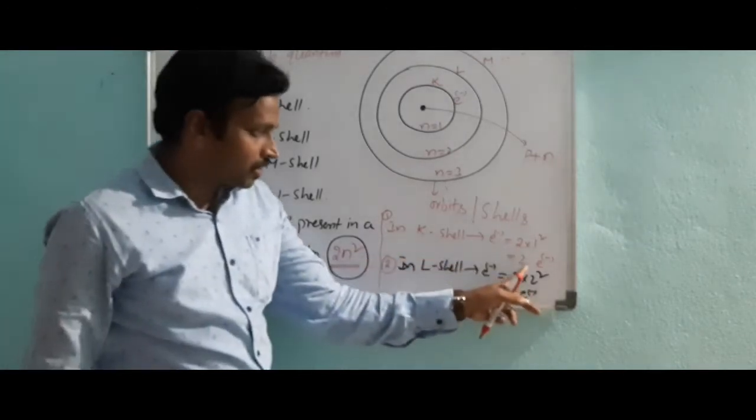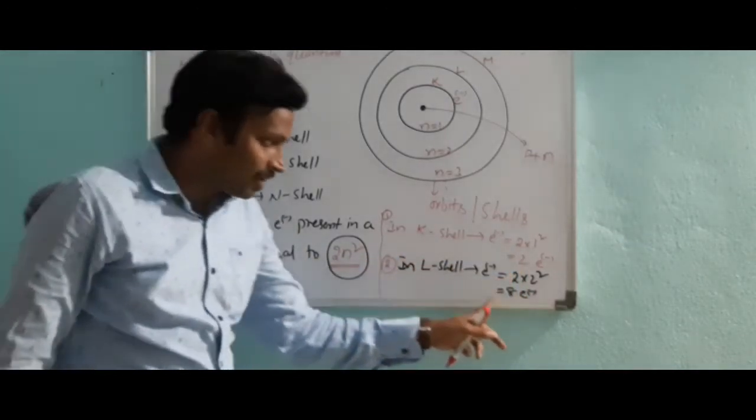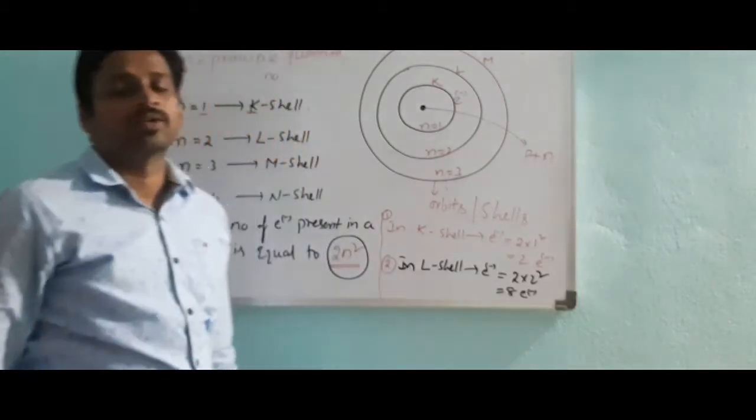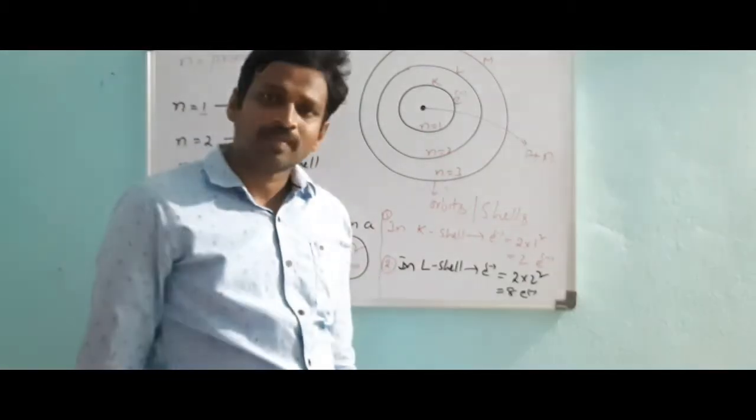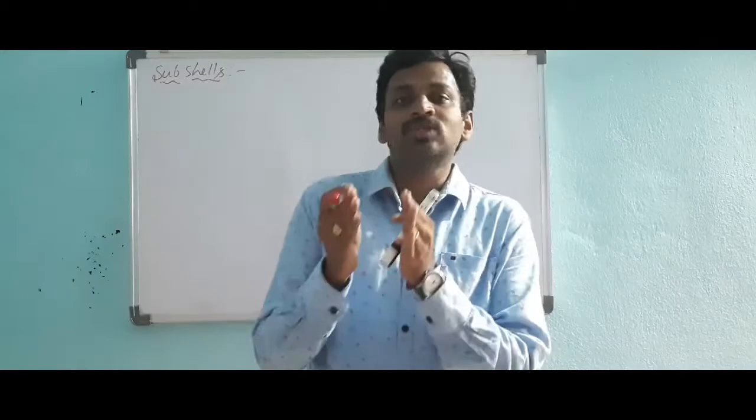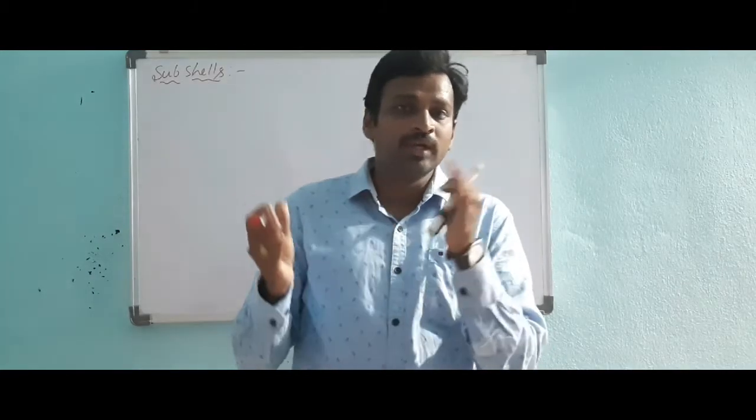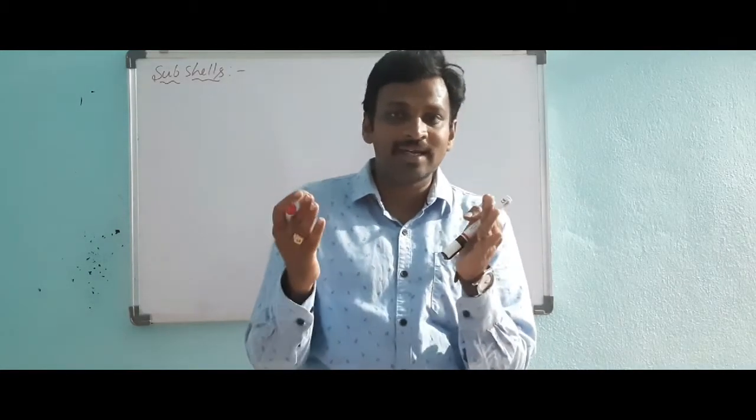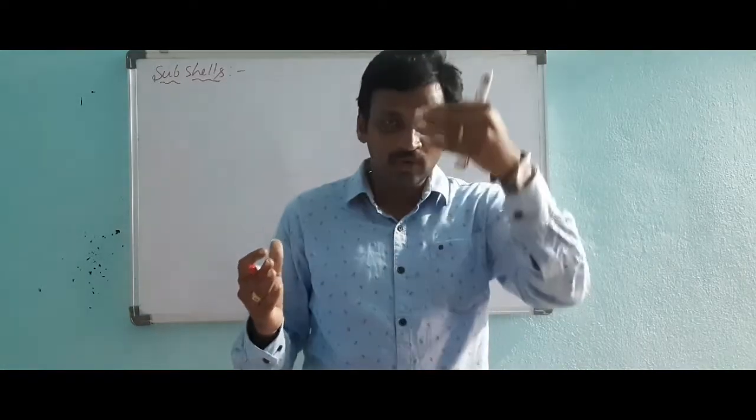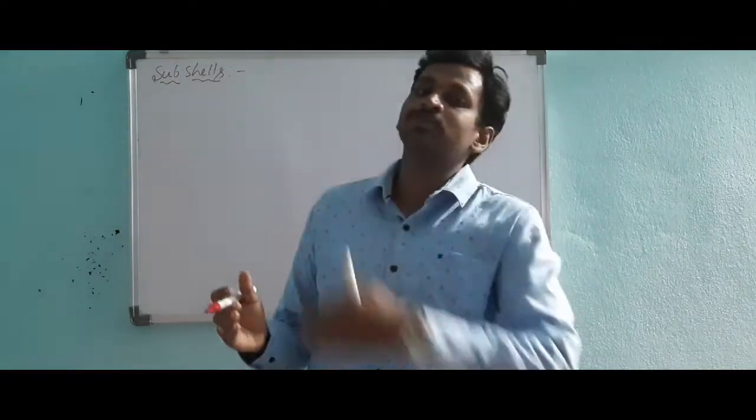In the K shell, how many electrons? 2 electrons. In the L shell, how many electrons? 8 electrons are present. Got it? So this is about the system of subshells. As I told you, if you consider an atom, a floor is a shell. In the floor, the rooms you have are subshells.